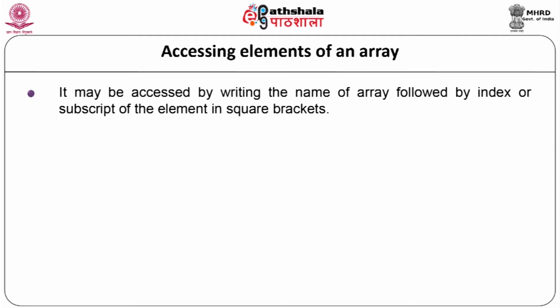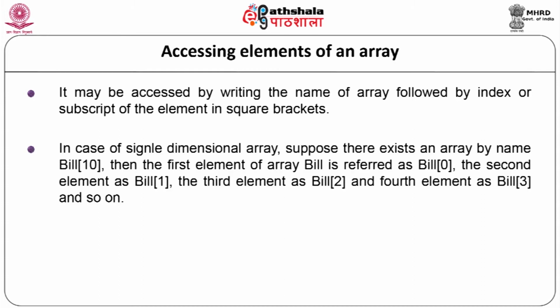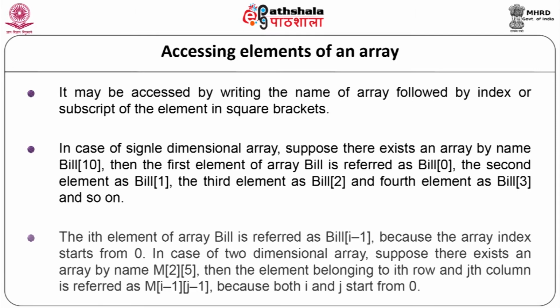In case of a single dimensional array, suppose there exists an array by name Bill[10], then the first element of the array Bill is referred to as Bill[0], the second element as Bill[1], the third element as Bill[2] and the fourth element as Bill[3] and so on. The ith element of the array is referred to as Bill[i-1]. This is because we are starting the array index from 0.